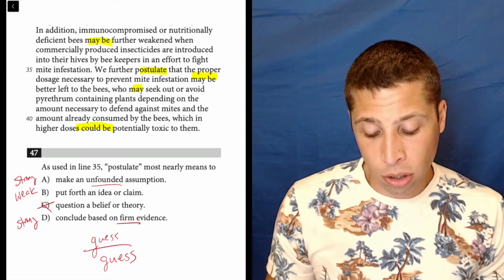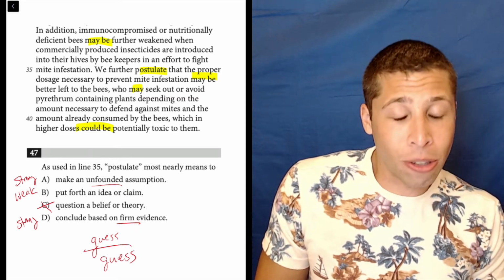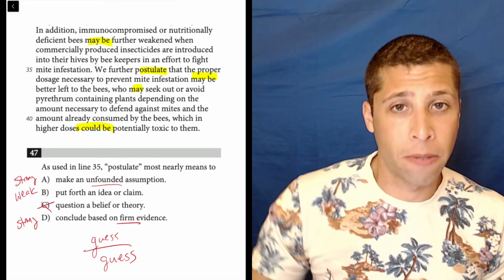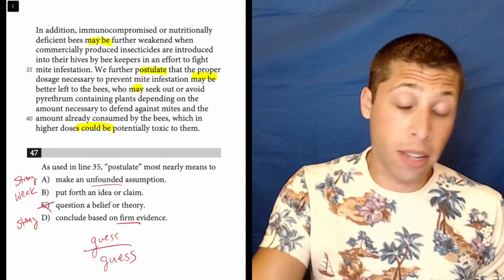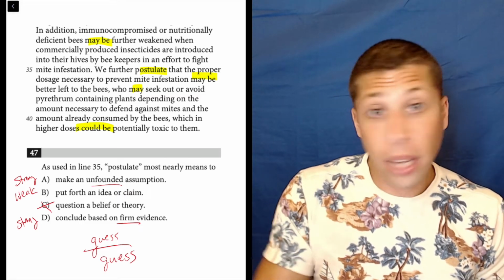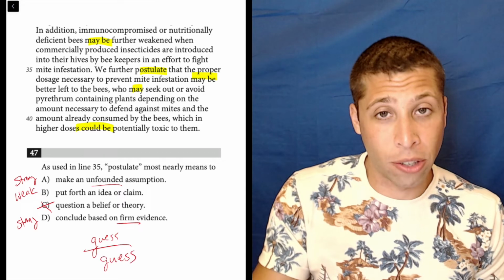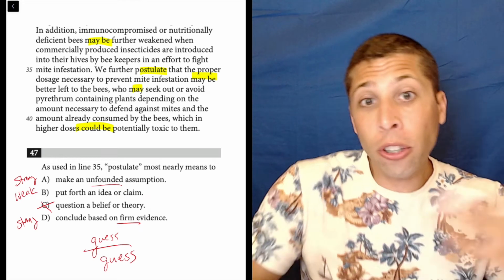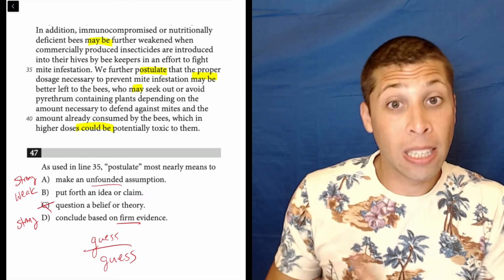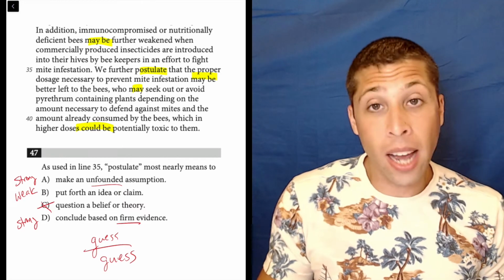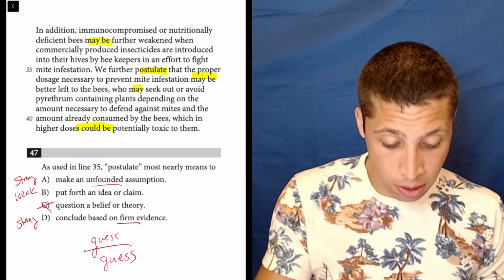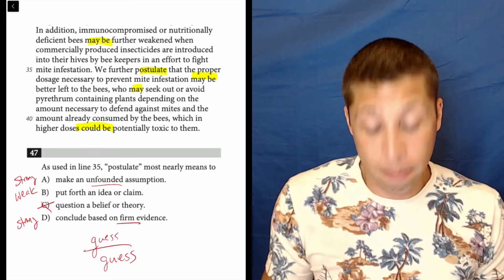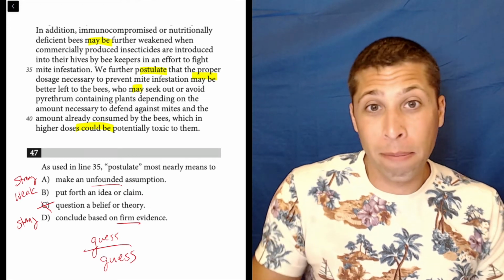And so I can actually do the same thing here. In A, I might say, well, do I have evidence that the assumption is unfounded? In D, I might say, well, if there's firm evidence, then I should be able to find the evidence. In both cases, I'd be left hanging, right? I can't answer those questions. Why is it unfounded? Where's the firm evidence? I got nothing. But in B, if I turn those words into a question, it's much easier to answer it, right? What's the idea or claim? Well, proper dosage necessary to prevent mite infestation may be better left to the bees. That's a claim. Are they putting it forth? Yeah, by saying it, they're putting it forth, right?